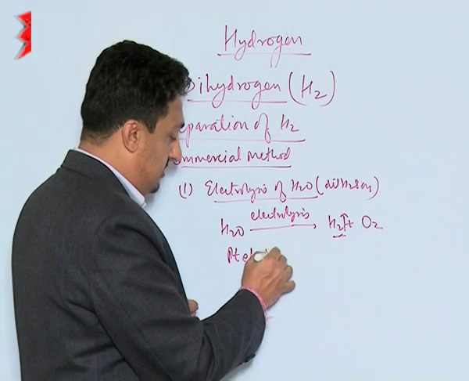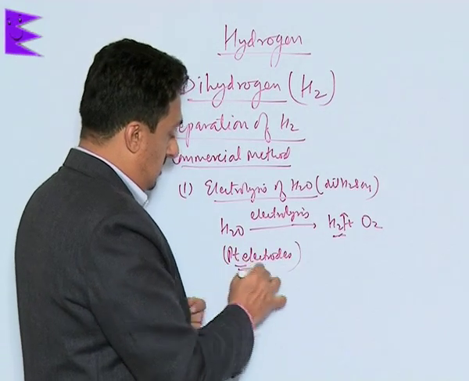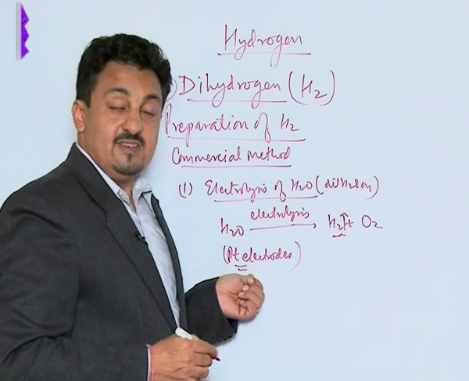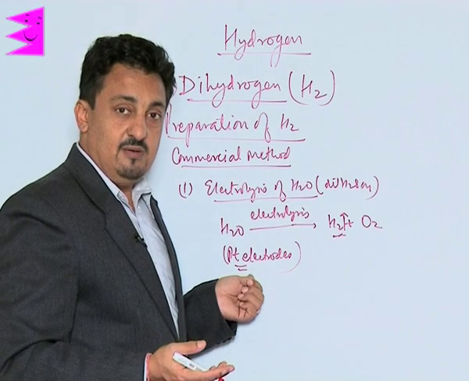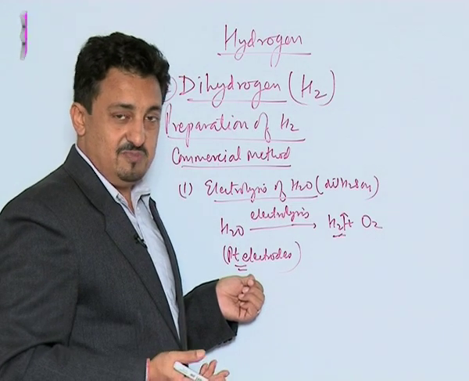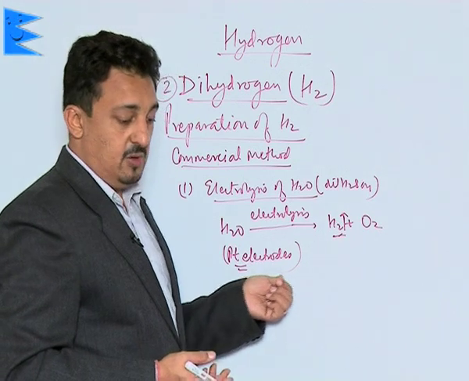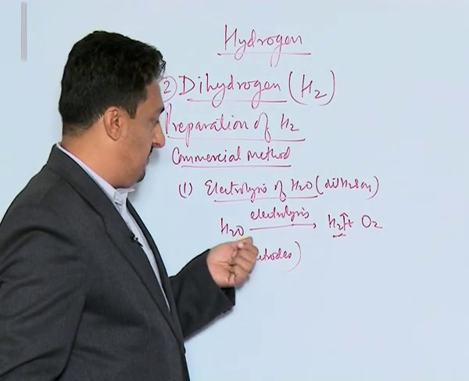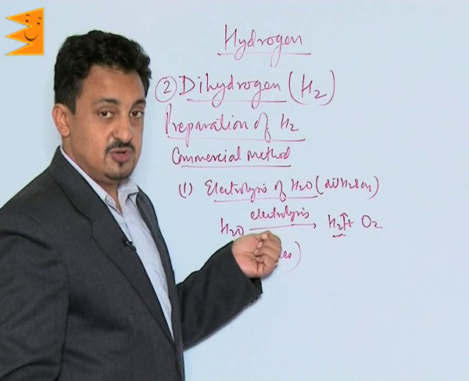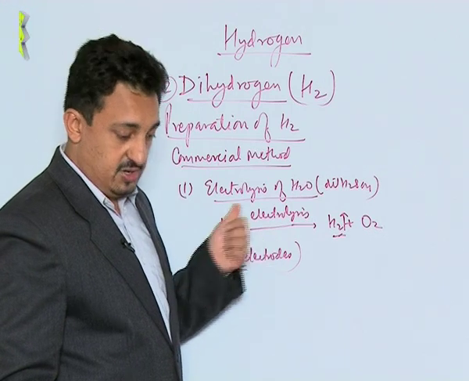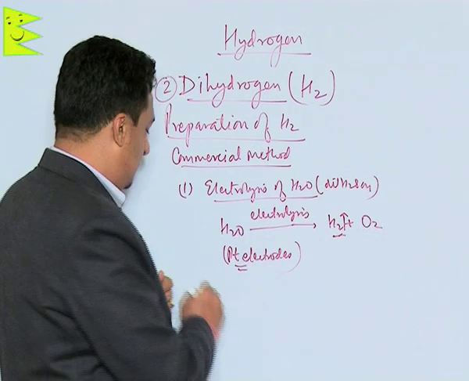Inert electrodes are used, and this hydrogen gas is actually being produced due to the reduction of water. So this takes place at the cathode. So this is one of the industrial methods of getting hydrogen, by the electrolysis of water.